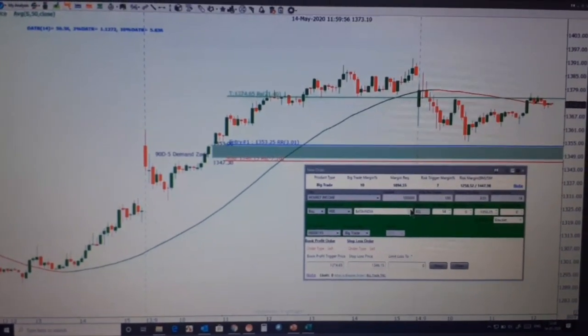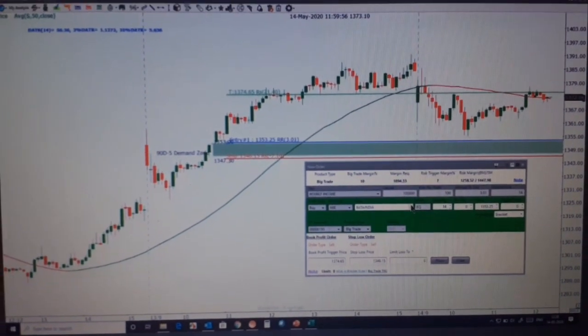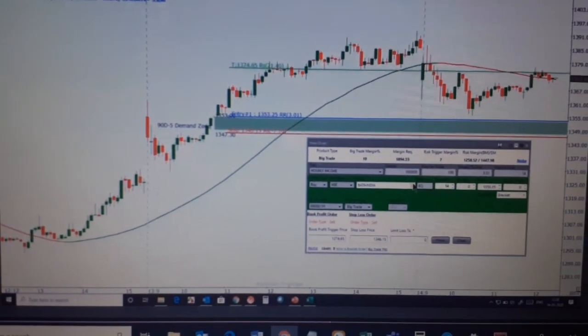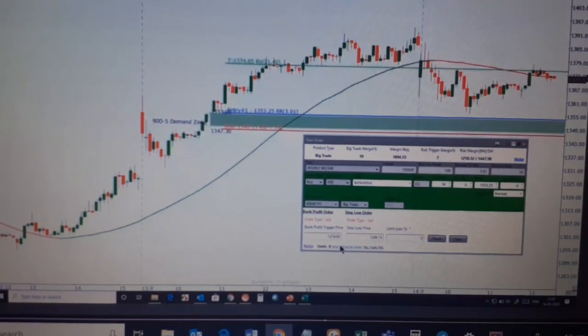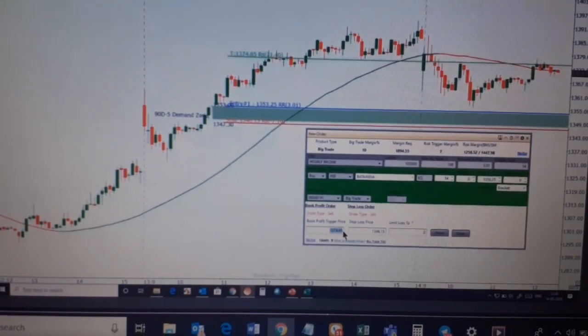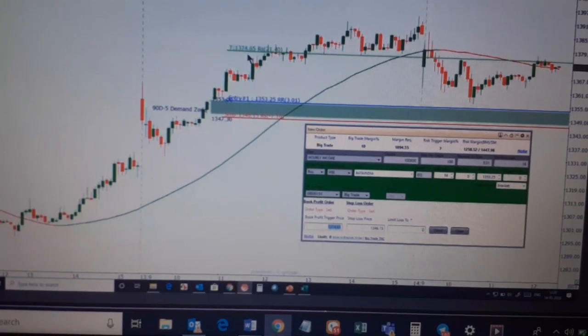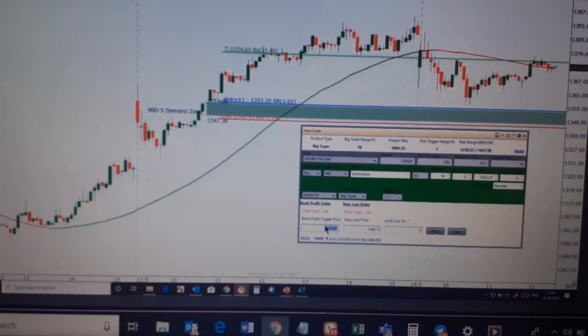Okay, I cannot do programming over here. Book profit trigger price is your target price. It's your target price, whatever I've set over here. This is your book profit trigger price. That is your target price.